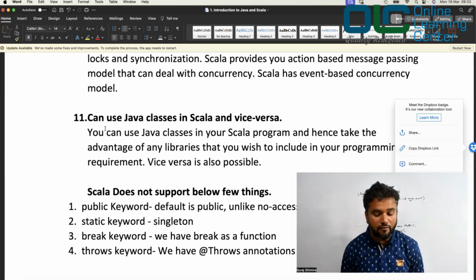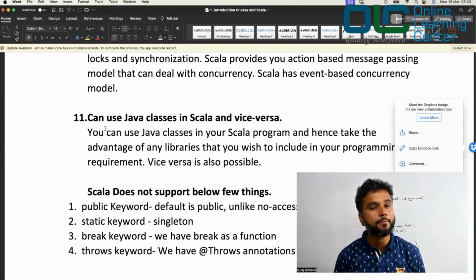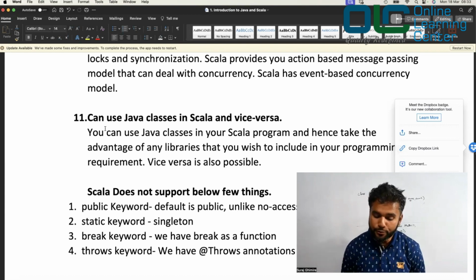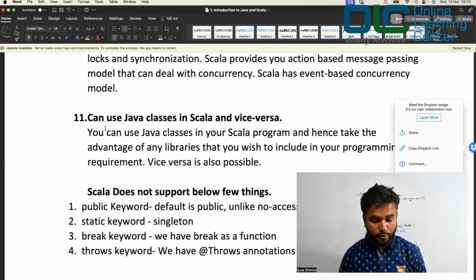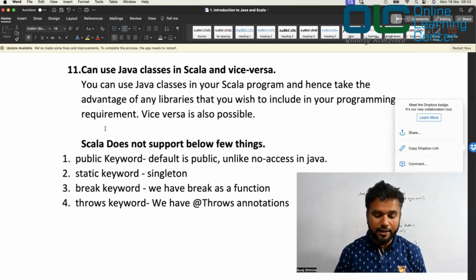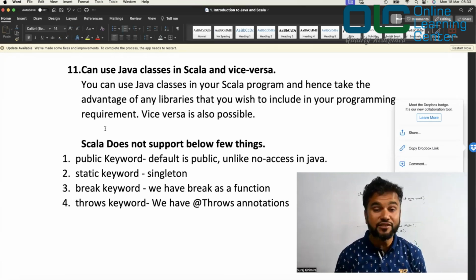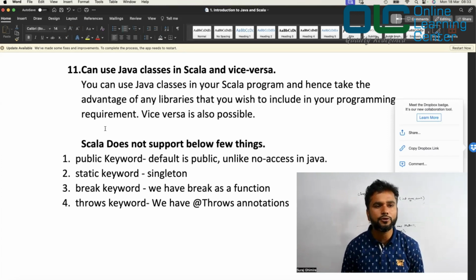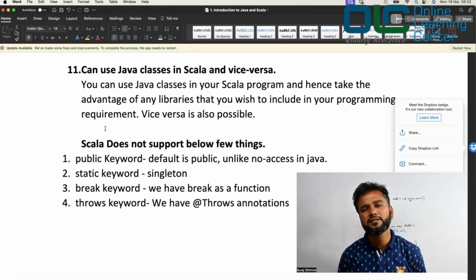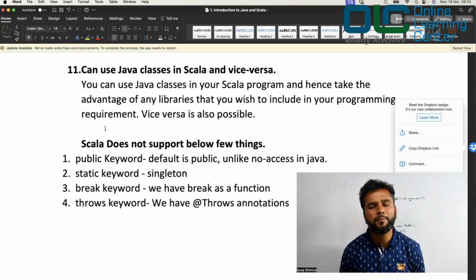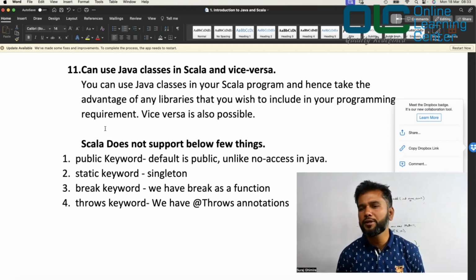Next, you can use Java classes in Scala and vice versa. That's the beauty. You can use Java classes in your Scala program and hence take advantage of any library that you wish to include in your programming requirement. Vice versa is also possible. Think about this. Java has been ruling the market for the last 25 years. So many people have come up and written a lot of beautiful APIs and libraries.